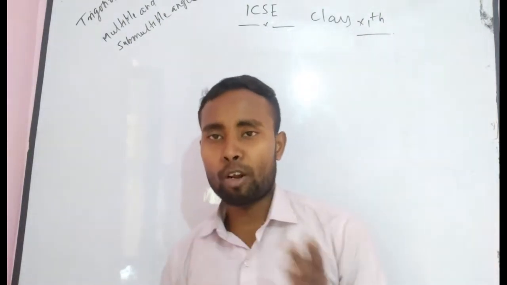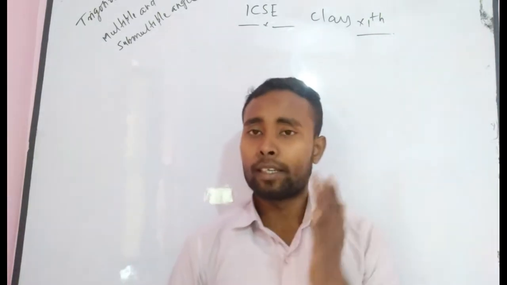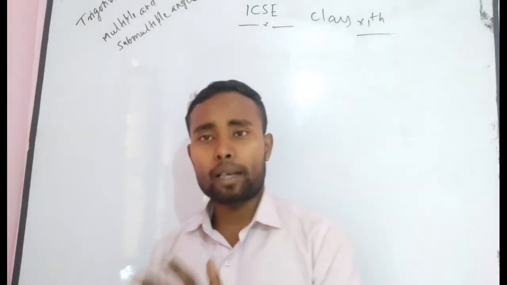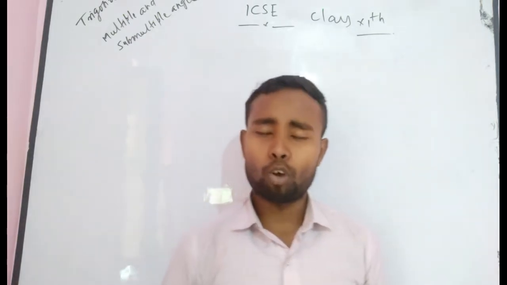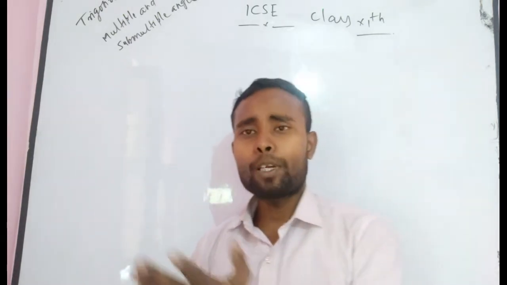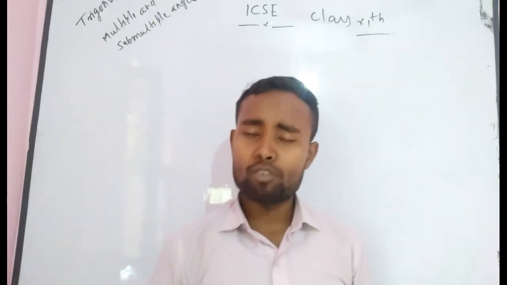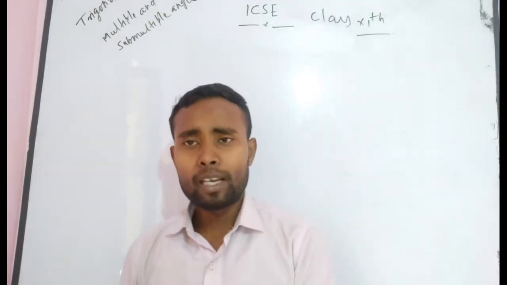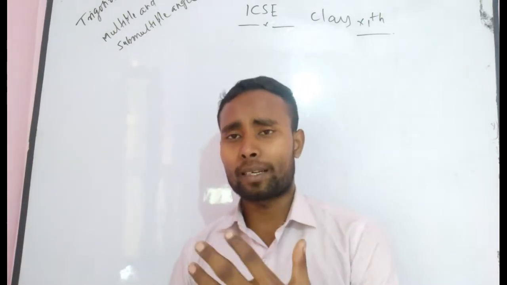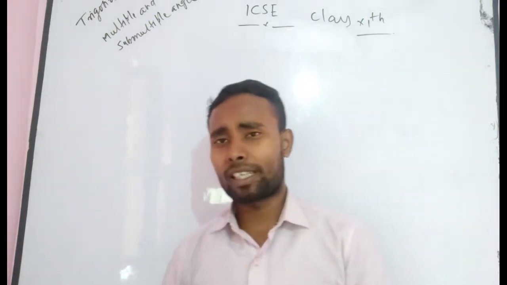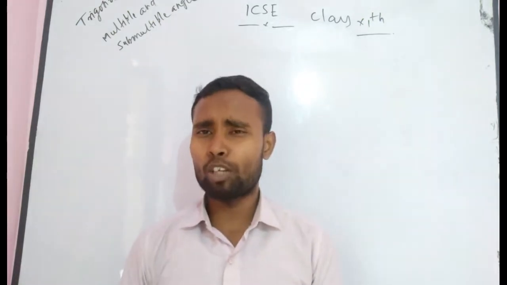First of all, you have to remember all those formulas relevant to multiple and submultiple angles. As you know, mainly the compound angle formulas and all trigonometric identities, as well as those relevant to them, you have to remember. Thereafter you come to this topic, multiple and submultiple angle problems, and you also have to remember the formulas. Multiple and submultiple means that sin 2 theta is equal to 2 tan theta divided by 1 plus tan square theta, tan 2 theta is equal to 2 tan theta divided by 1 minus tan square theta. All those formulas you have to remember.